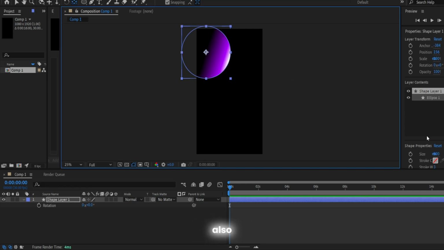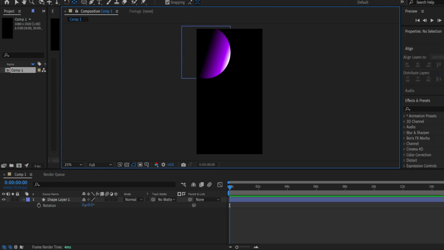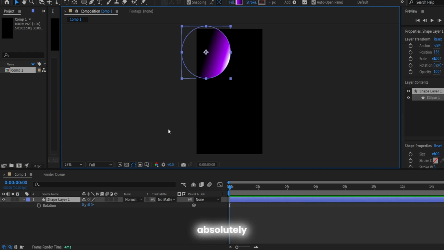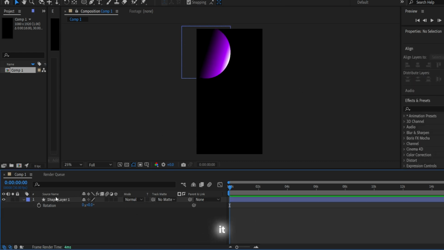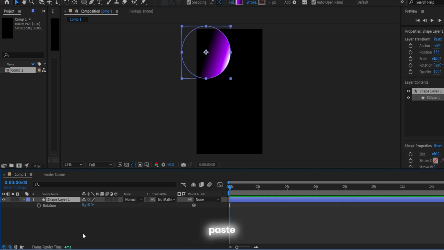So guys, also don't forget to move the anchor point to the center, and you can do it with the Motion Tools plugin. It's absolutely free, or you can do it by yourself. I highly recommend you use snapping, so you can place it at the center much more easily.